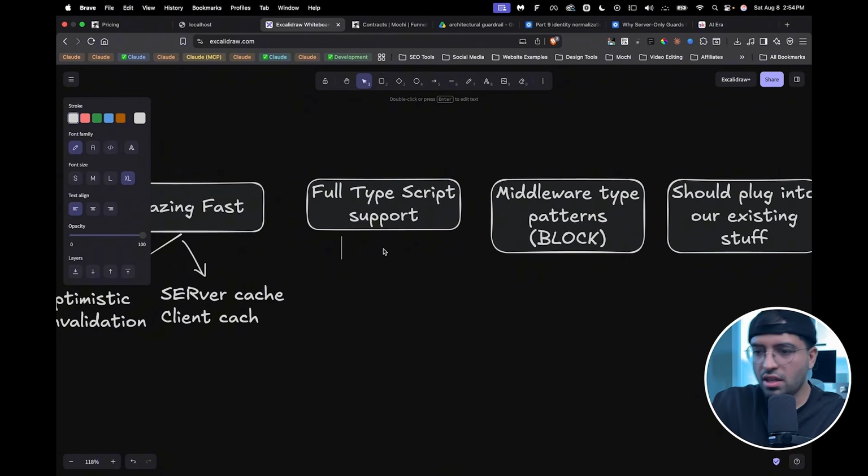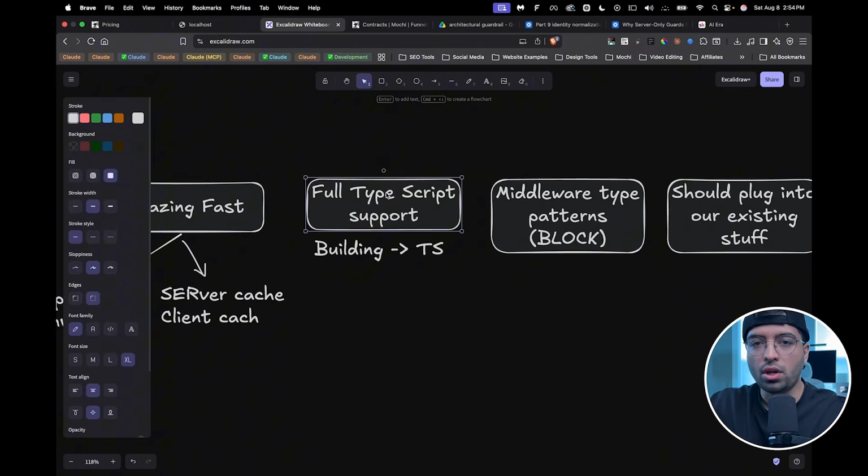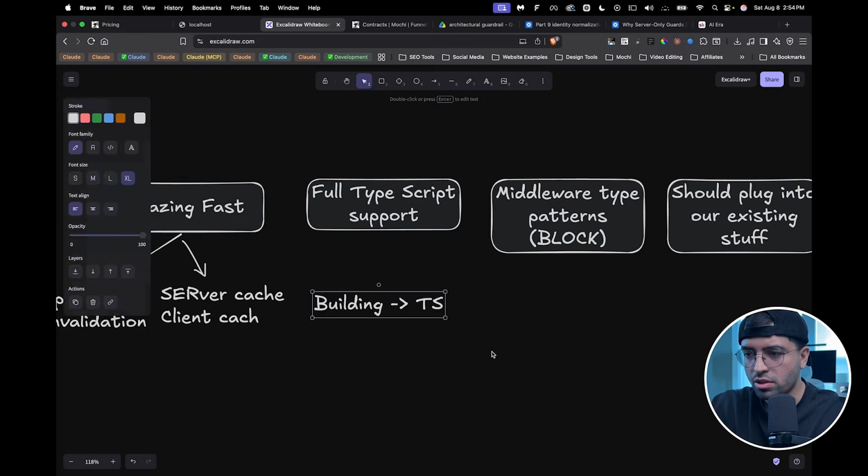Then the next thing I need is full TypeScript support. So this TypeScript support should be as easy as possible to implement. That means by just building, I need TypeScript. I don't want to build TypeScript in order to create the TypeScript lock-in strategy, right? So that was something I had in mind as well.